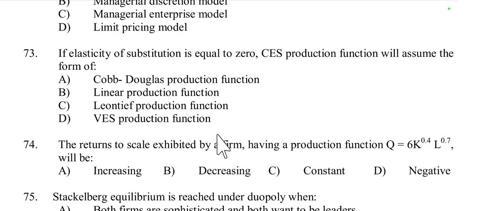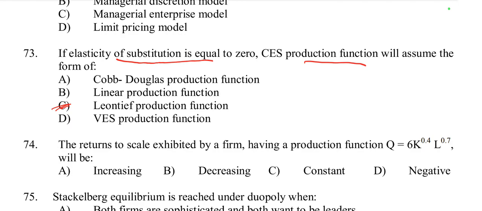So the question asks, if the elasticity of substitution is equal to 0, then the CES, constant elasticity of substitution, production function will assume the form of Leontief production function.